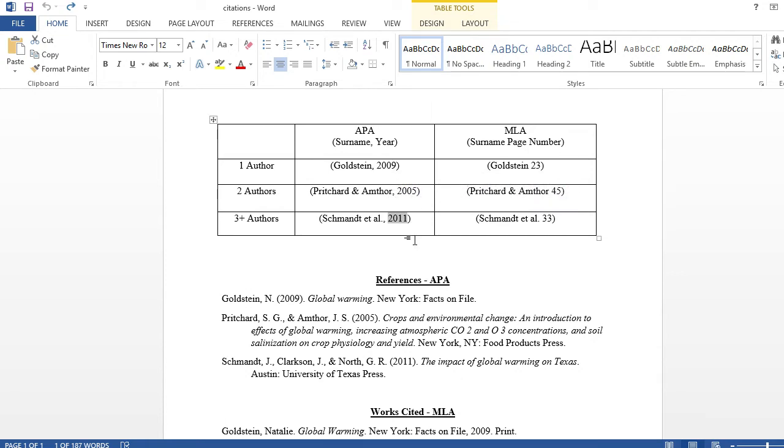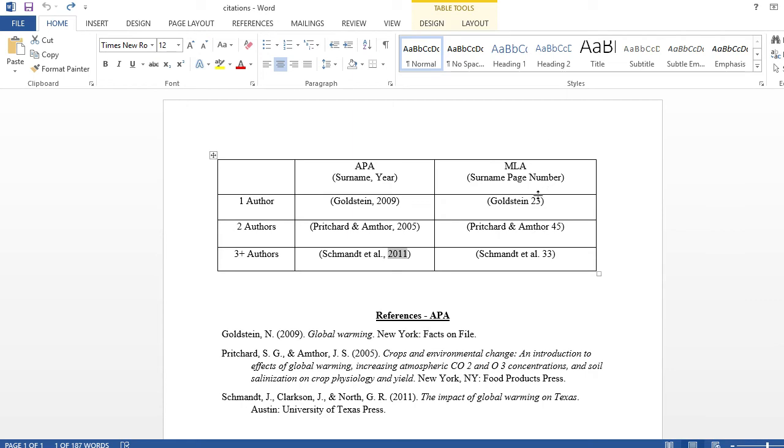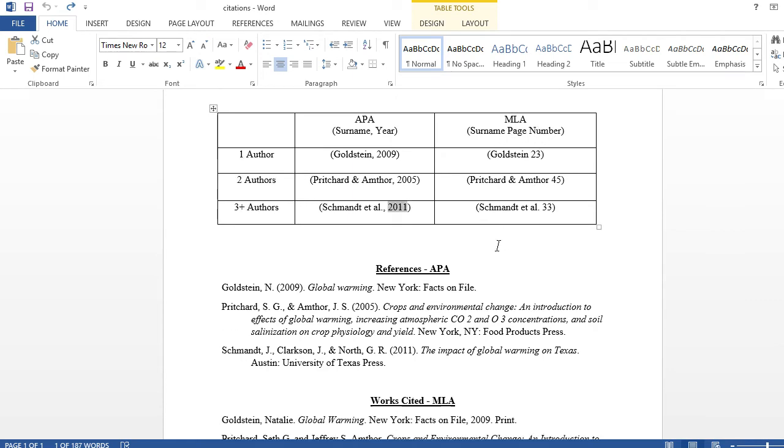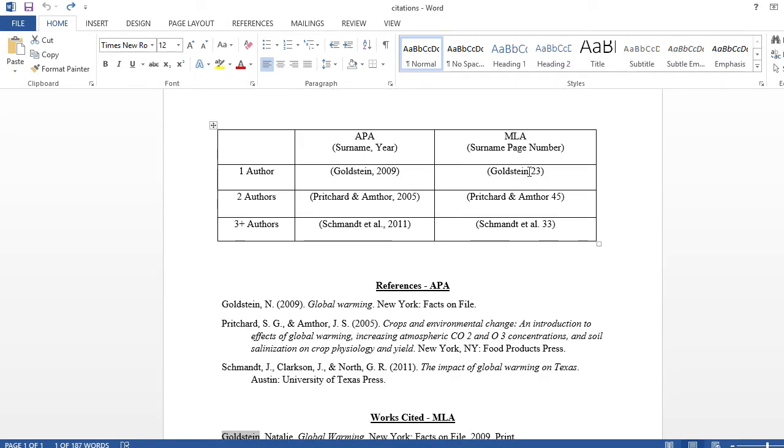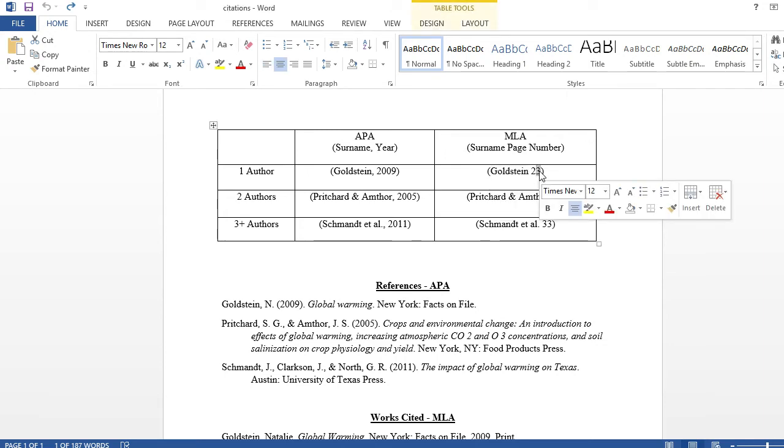So let's look at how to in-text cite when it comes to MLA. We have the surname, then the page number. The first source was one author, Goldstein. So Goldstein, then space, then page number. The page number you usually guess, because there's no way we read the whole book to make the paper. So in this case 23. The format is the same as APA. The only difference is that there is no comma, and we use the page number instead of the year of publication.